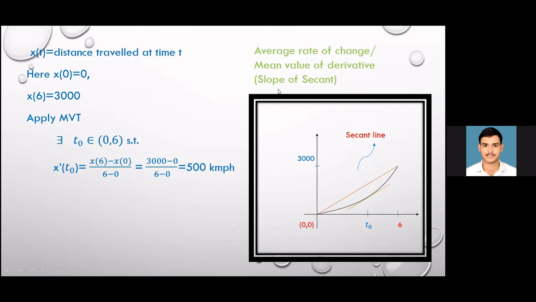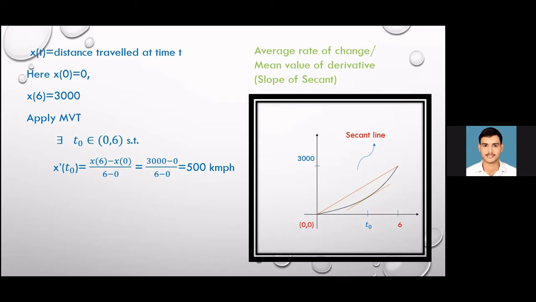Now I would also ask one question. Is it necessary that the aeroplane will acquire speed 450 km per hour in between? I am not going to tell that question. Okay. You can ask in the last.